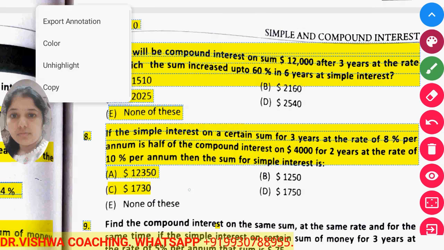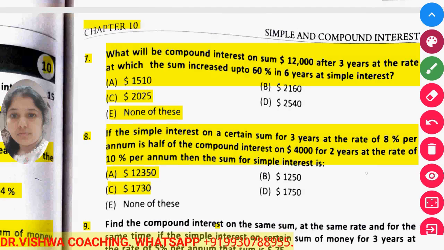simple interest on the sum for 3 years at the rate of 8% is the same as half of the compound interest on 4,000 for 2 years at the rate of 10% per annum, then the simple interest is asked.